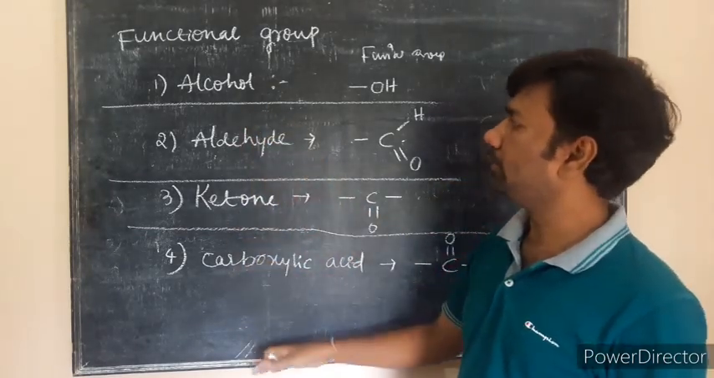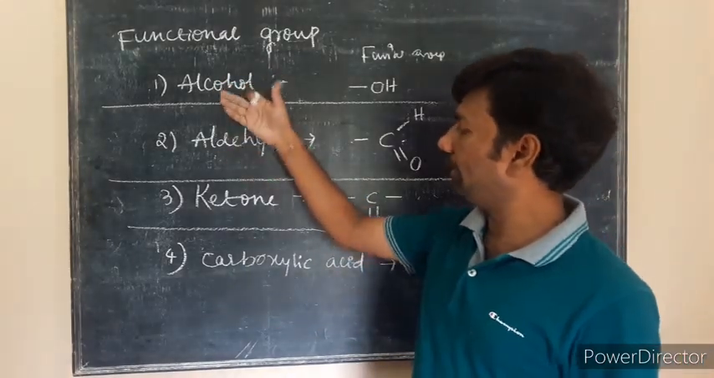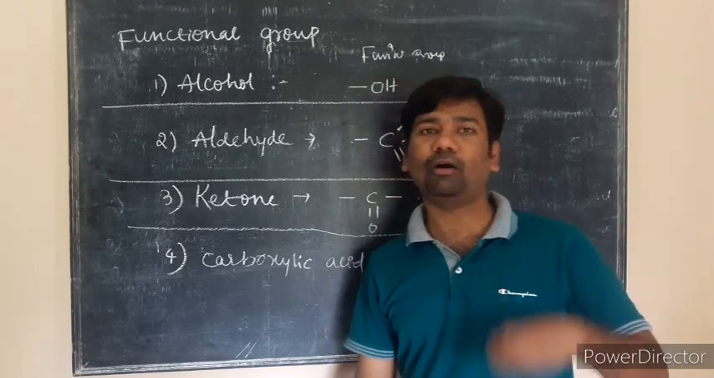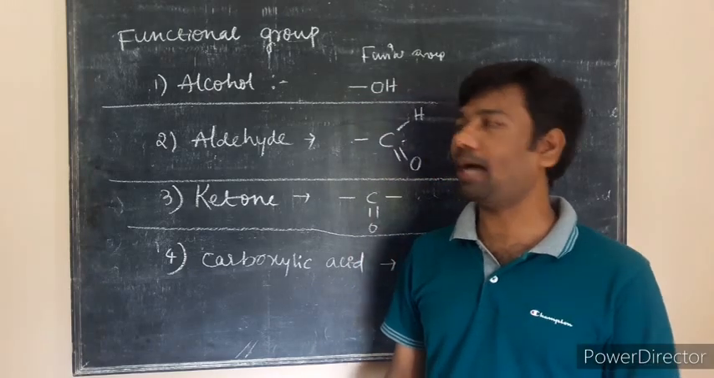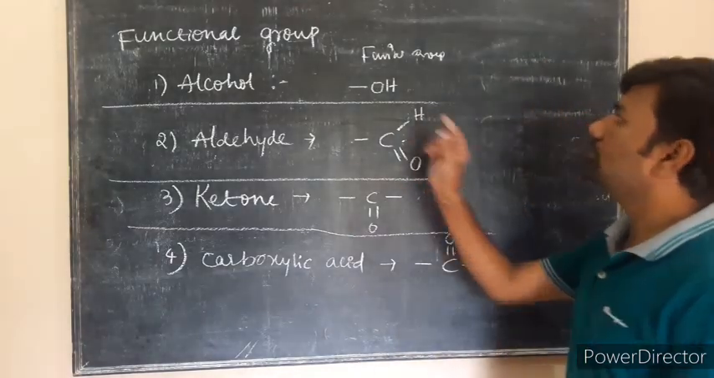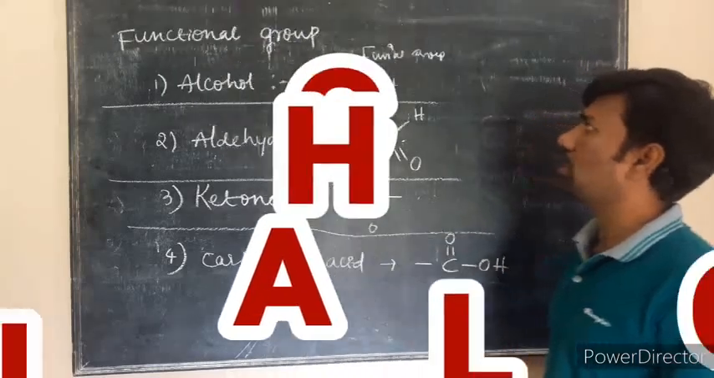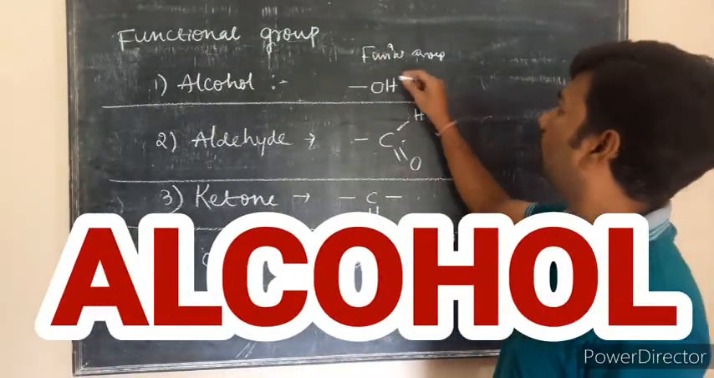Still many are there. For your syllabus, there are four, and one more: combining an alcohol and a carboxyl group will form esters. That is also considered one functional group. So today we will look into these four functional groups. First one, that is alcohol. The alcohol functional group is OH.